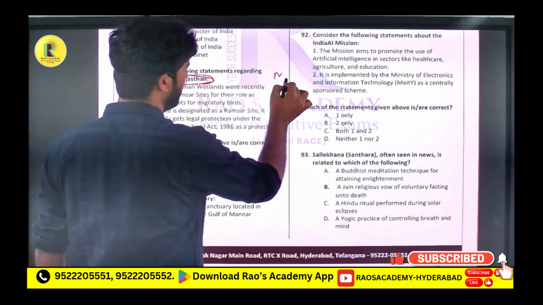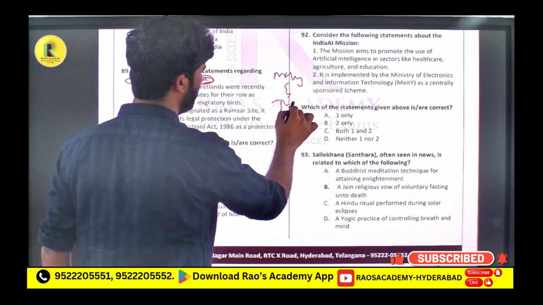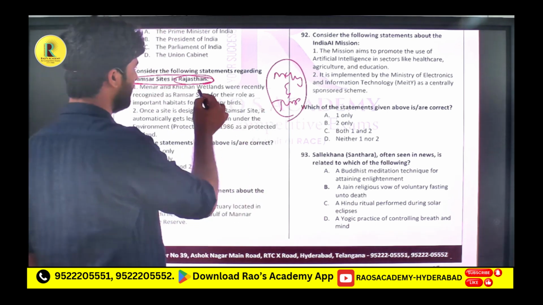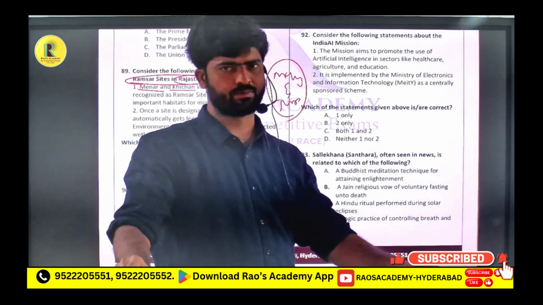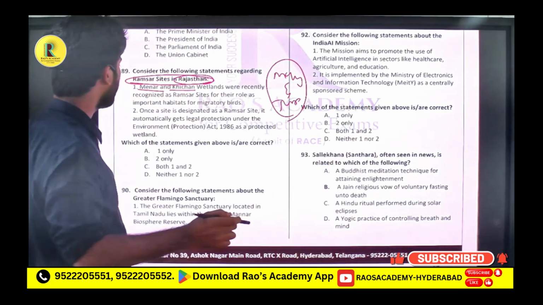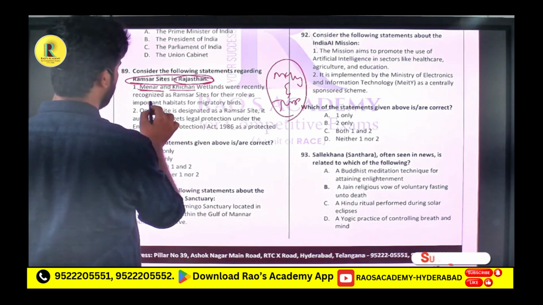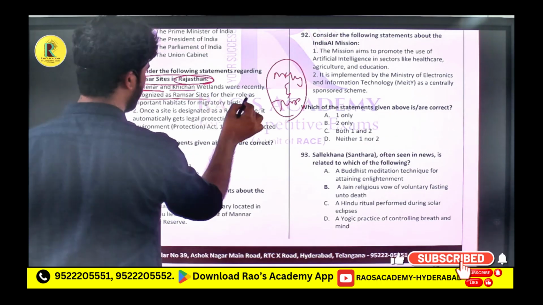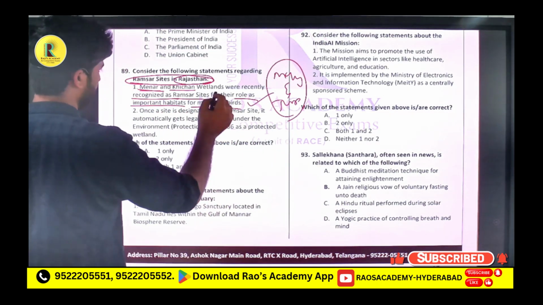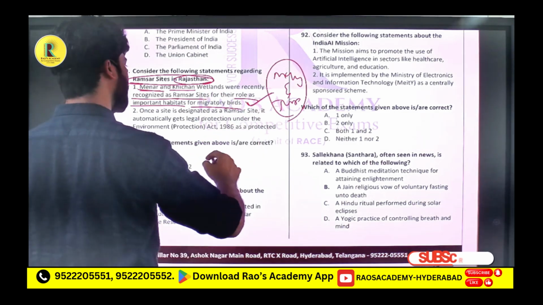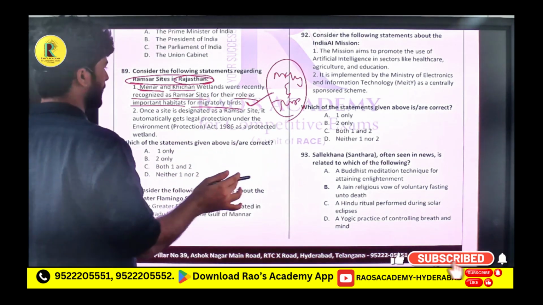Since we are dealing with May and June current affairs, in this month these Ramsar sites, Menar and Kitchen wetlands, were recognized as Ramsar sites. Because of that, this question is asked. Menar and Kitchen wetlands were recently recognized as Ramsar sites for their role as important habitats for migratory birds. Correct. These two sites are in Rajasthan and any Ramsar site is very important for migratory birds.